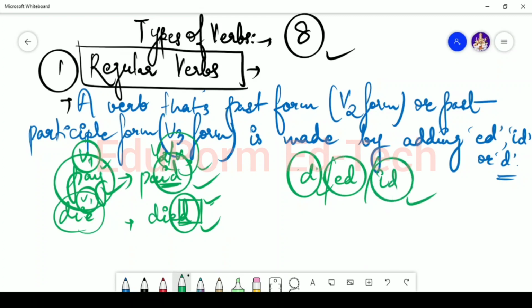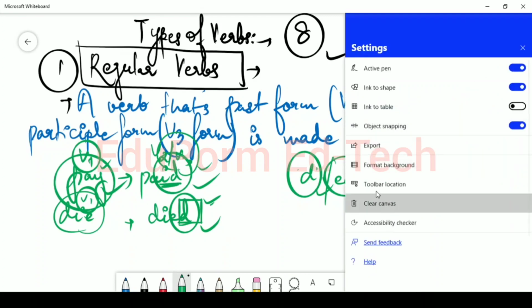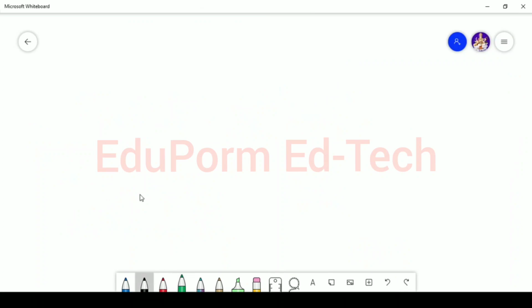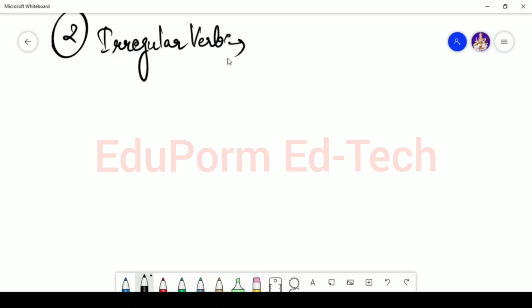Now let's read about the second type of verb, that is irregular verb. Irregular verb is the opposite of the regular verb. In this case everything is very much changed. Here you will notice that the V1 form, the V2 form and the V3 form, all of these 3 forms are entirely different from one another.